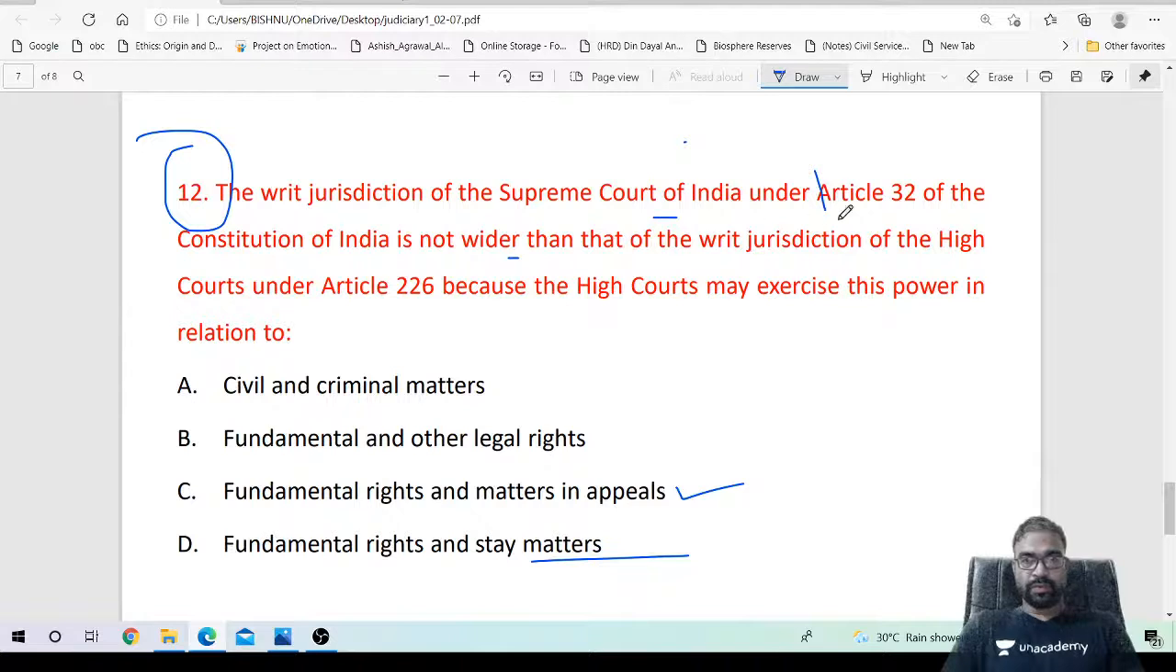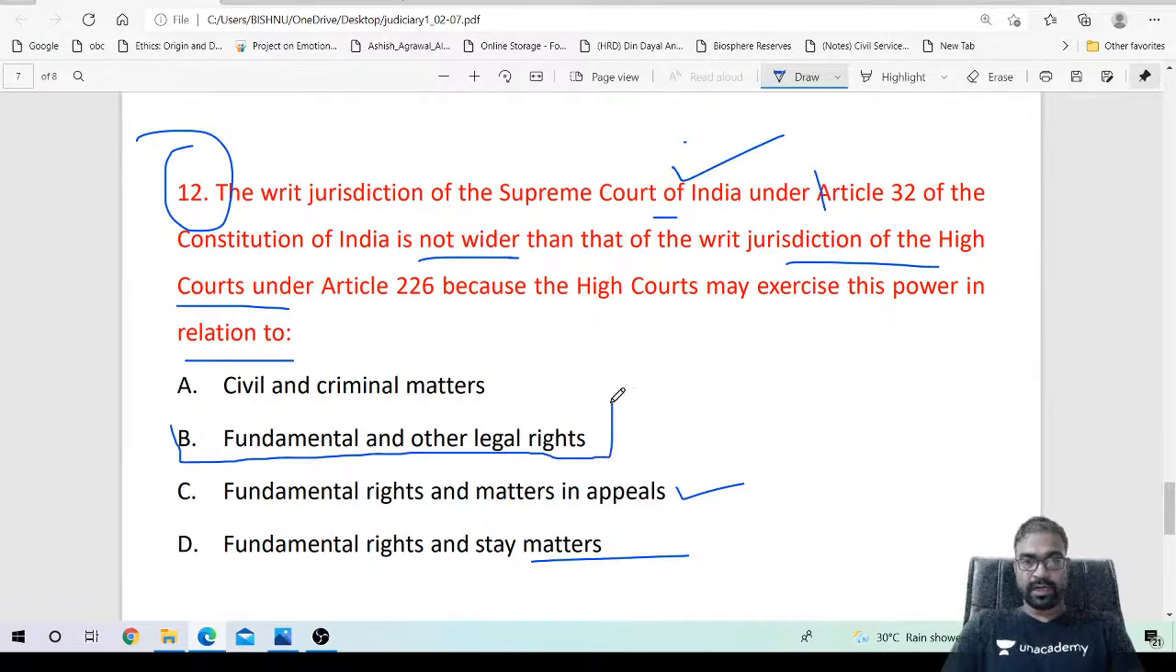The writ jurisdiction of the Supreme Court is not wider than the writ jurisdiction of the High Court. The High Court's writ jurisdiction has more power, it is wider than the Supreme Court's writ jurisdiction. In case of violation of fundamental rights and other legal rights as well, you can approach